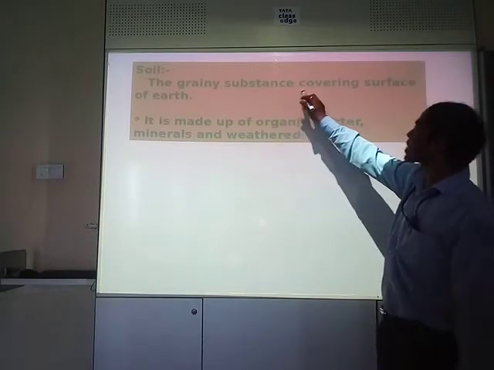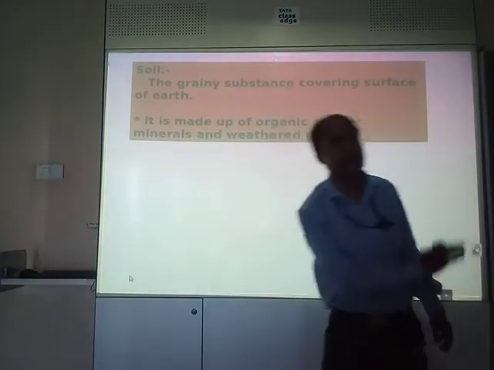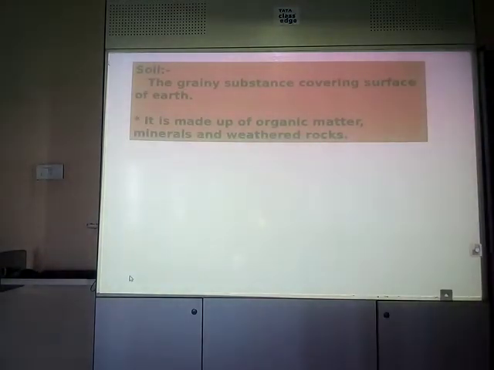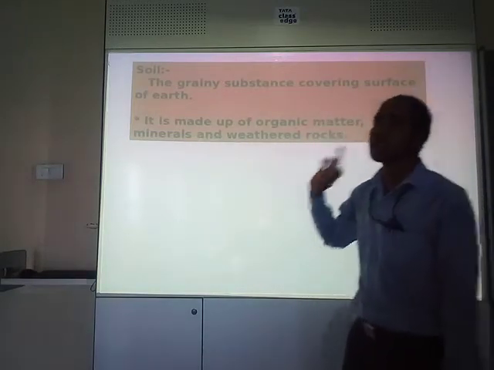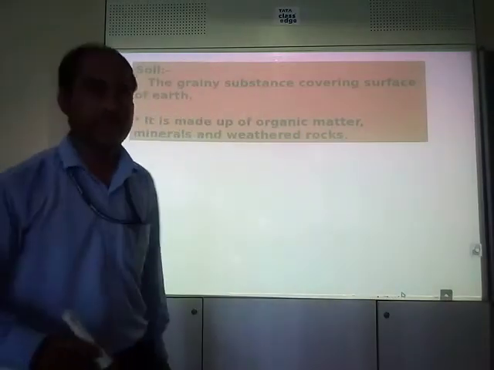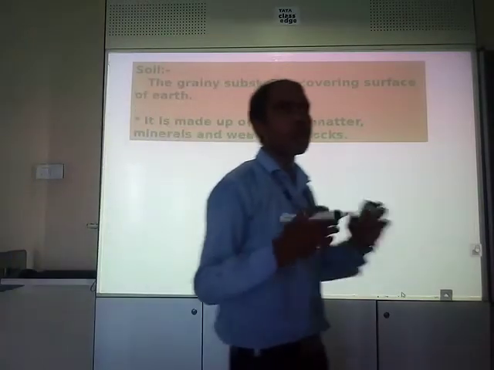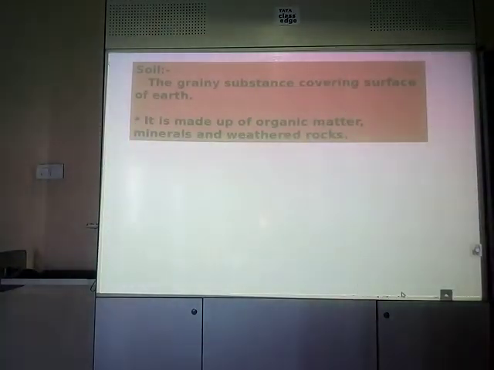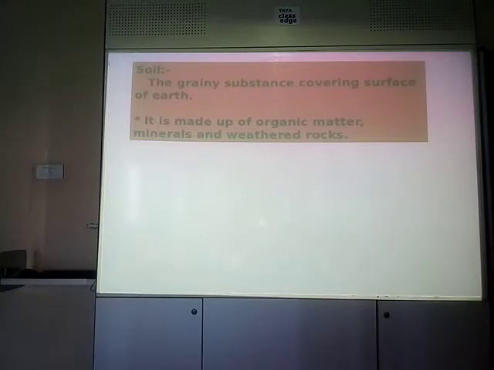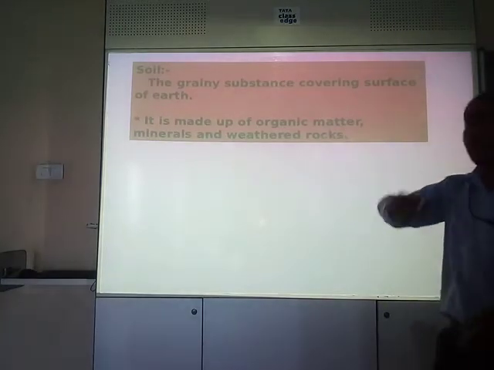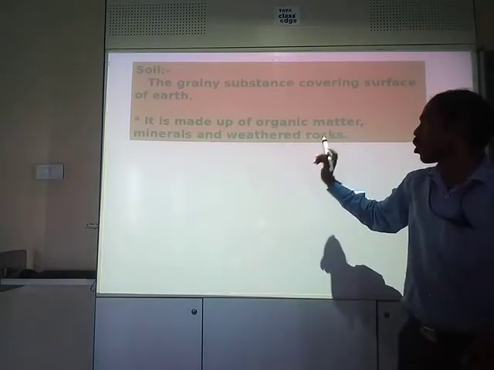So the grainy substance covering the surface of the earth is known as soil, and it is made up of organic matter, minerals and weathered rocks. If the question will be asked, what is soil and of what material it is being made of? You can simply say the grainy substance covering the surface of the earth is known as soil. And of what material it is made up of? It is made up of organic matter, minerals and weathered rocks.